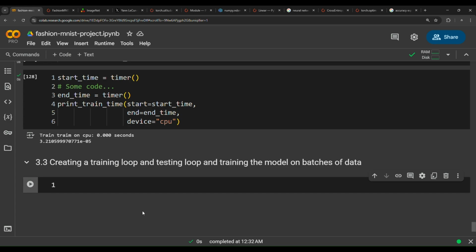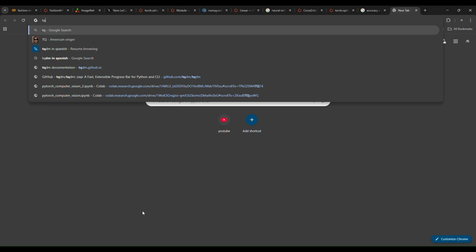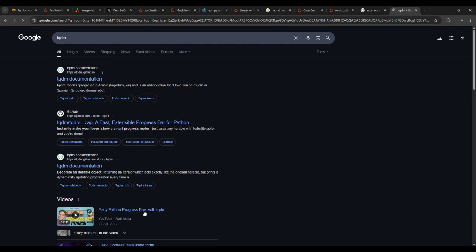First of all, we need to create some progress bar. So we have this library, from tqdm.auto import tqdm. If you search this up, what is the tqdm library?